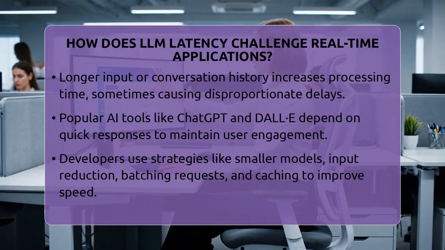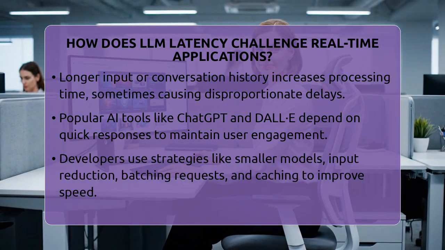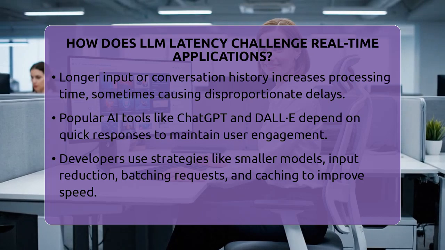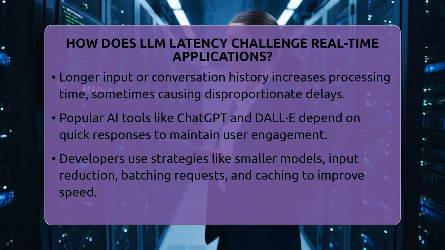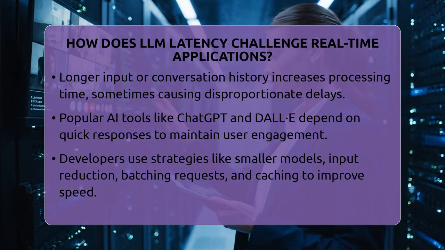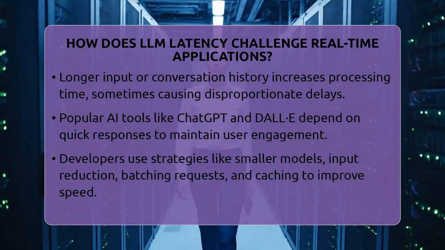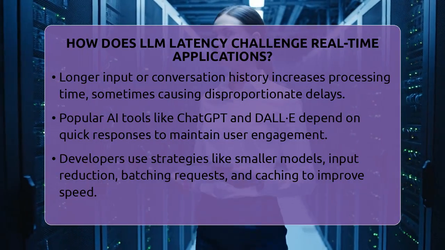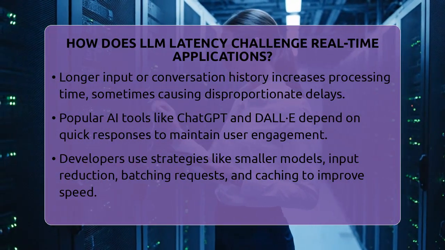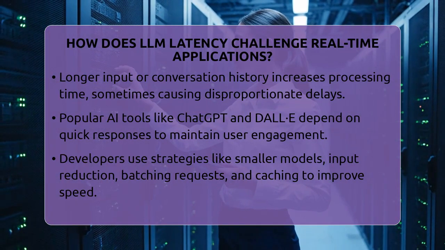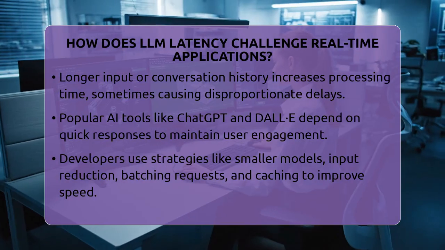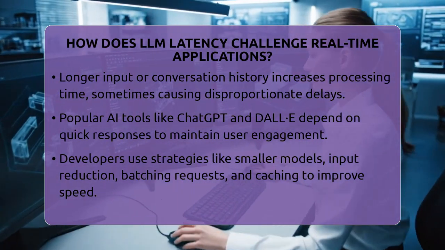The length of the input or conversation history also impacts response time. If a chat application keeps track of many previous messages, the model has more information to process. This extra data can slow down response times, especially if the input becomes very long. Sometimes the increase in delay isn't linear, meaning it gets worse very quickly as the context grows.